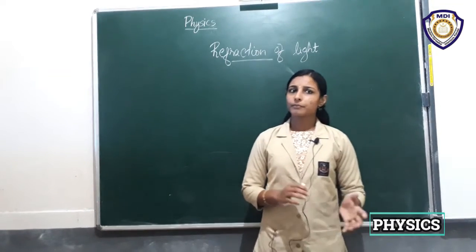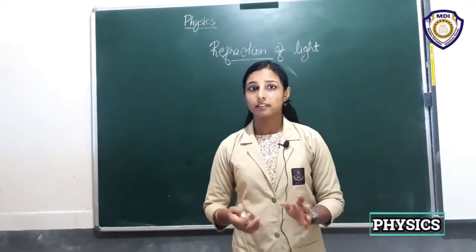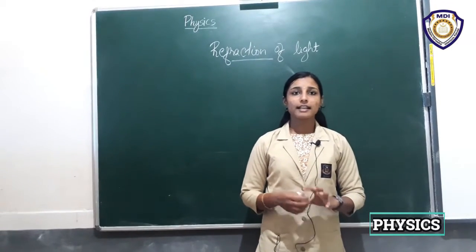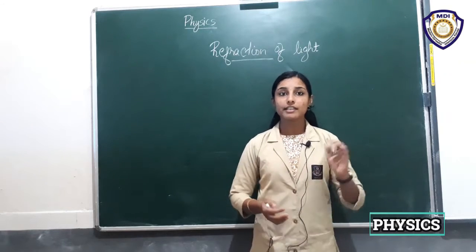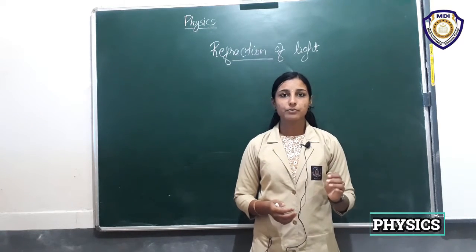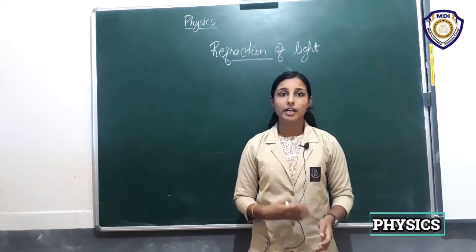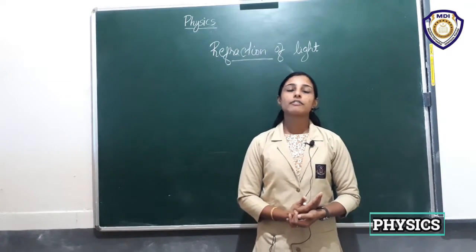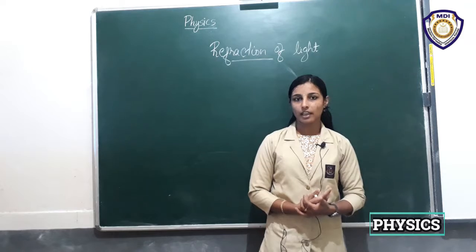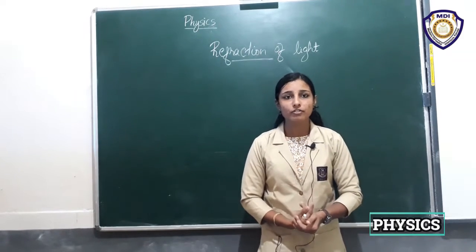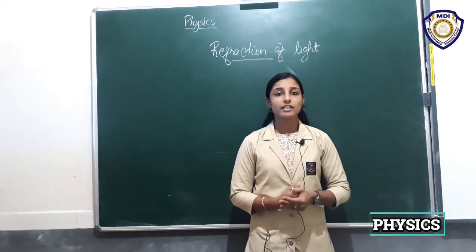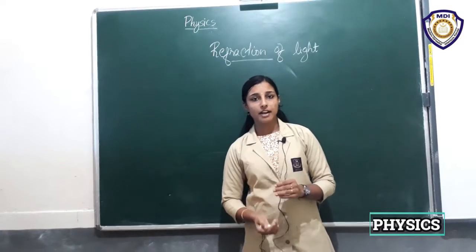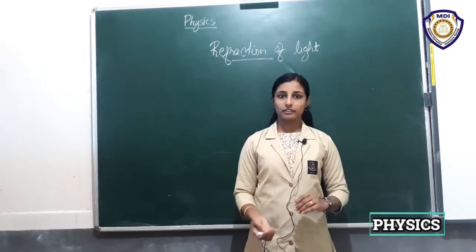Yeah, some changes may happen there, right? There may be a change in direction of light when it travels from one medium to another. So this phenomenon is known as what? Refraction of light. Okay, so what is meant by refraction of light? Simply we can say it is the bending of light when it travels from one transparent medium to another.